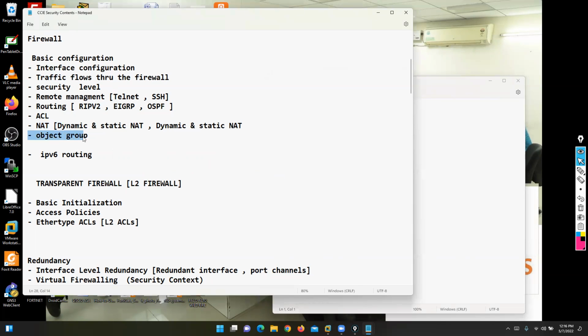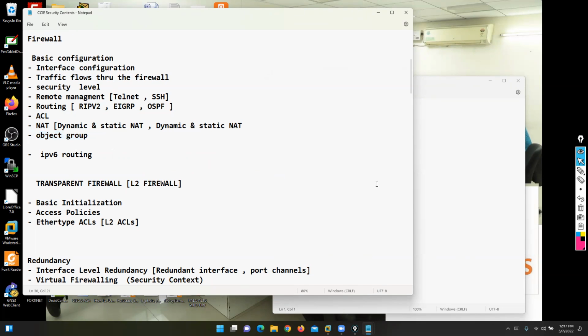This is called what? Advanced ACL. What is the object group topic? We'll discuss it in our session. Right now, I'll just give you an idea. We have a topic called object group, and this is called the advanced ACL option.